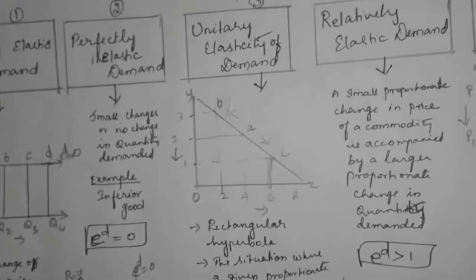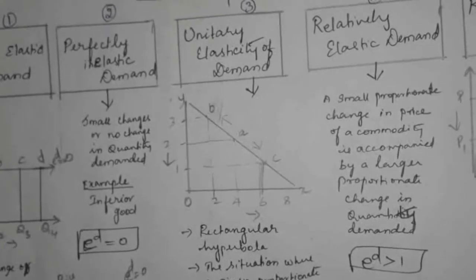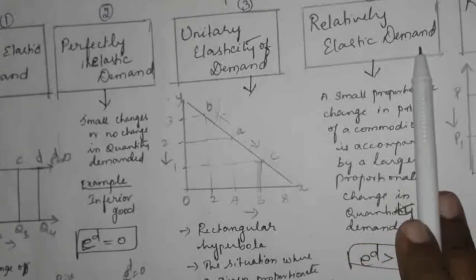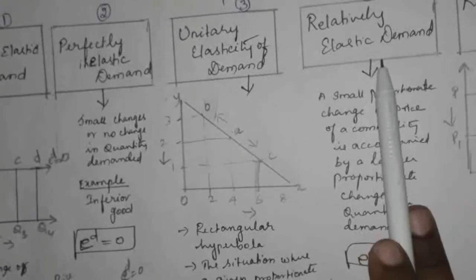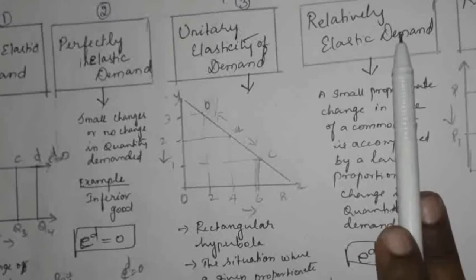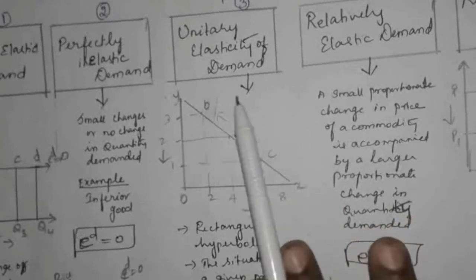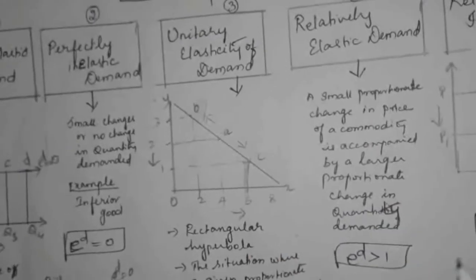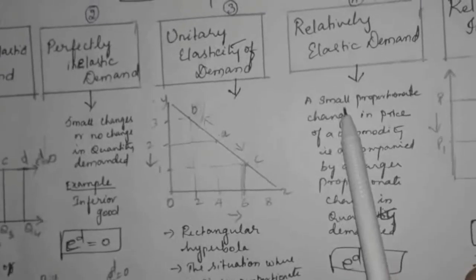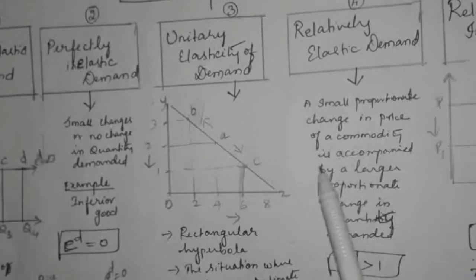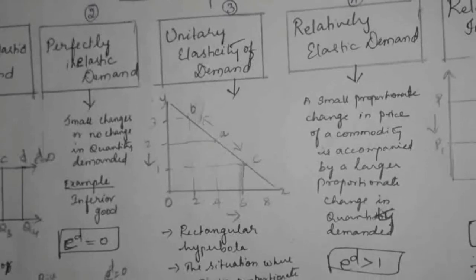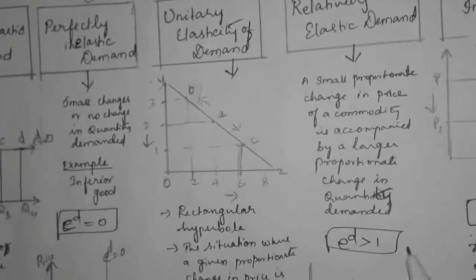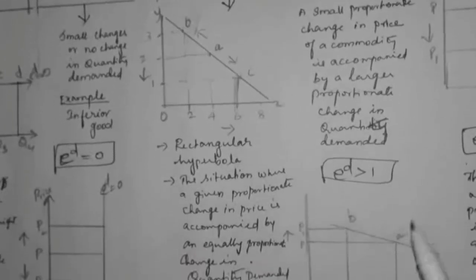Next one, relatively elastic demand. This one, elastic demand. Of course, this is not the perfect elastic. So this is more elastic than the unitary elastic demand. So a small proportionate change in price of a commodity is accompanied by a larger proportionate change in quantity demanded. So elasticity of demand is greater than 1. See this figure.